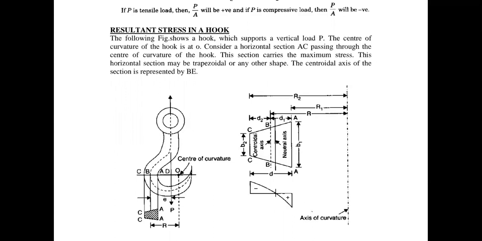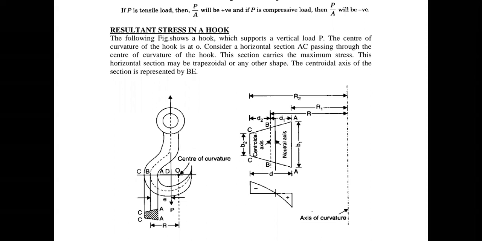That is the reason why I said that in a crane hook problem especially, you will experience different types of cross sections depending upon the problem. Just for reference, I consider one trapezoidal section. Later, while you are doing the problems, you may experience different cross sections also.